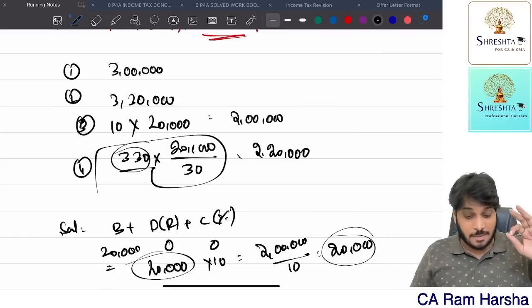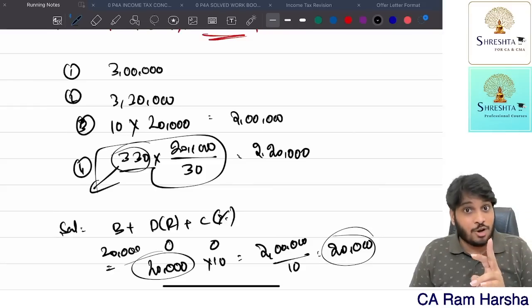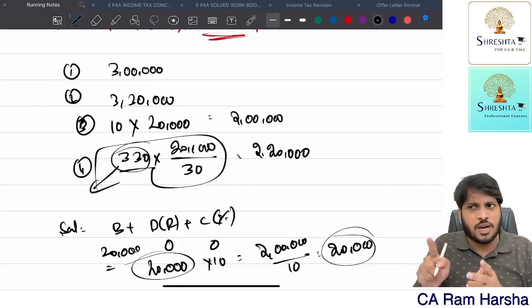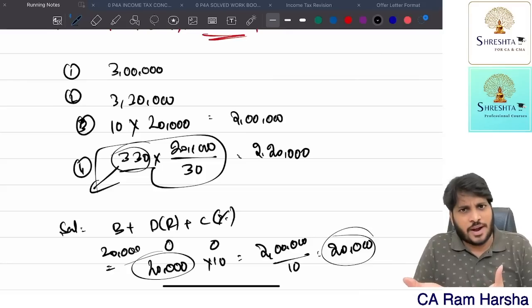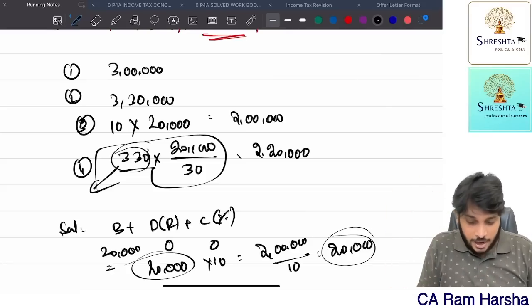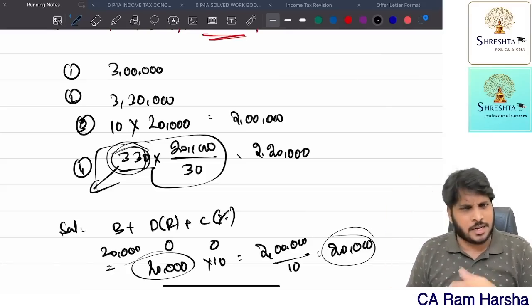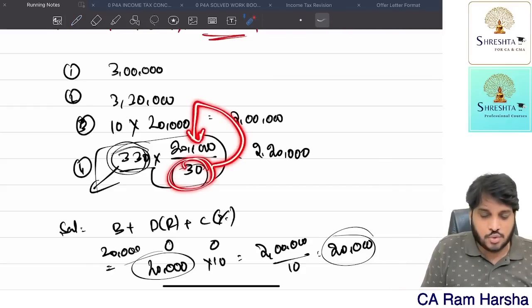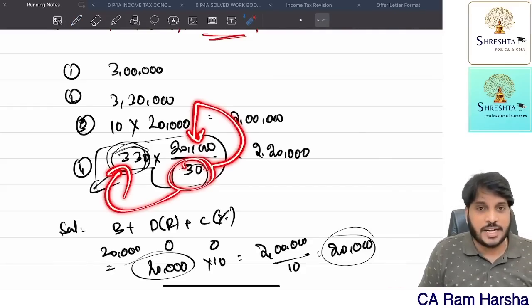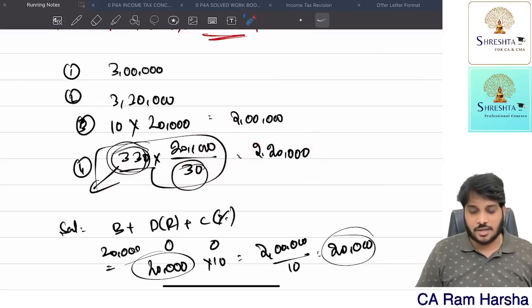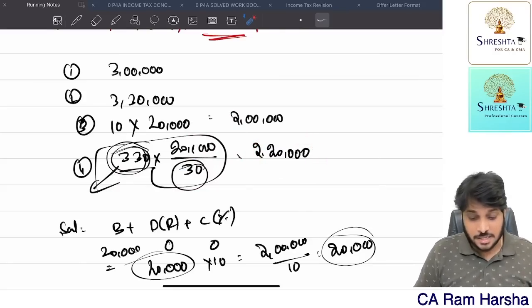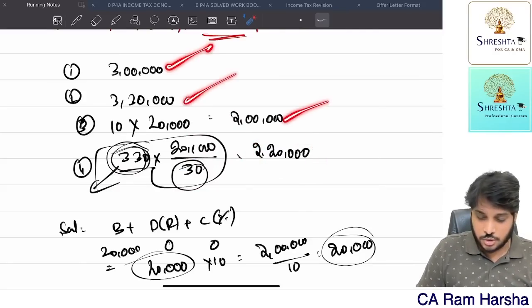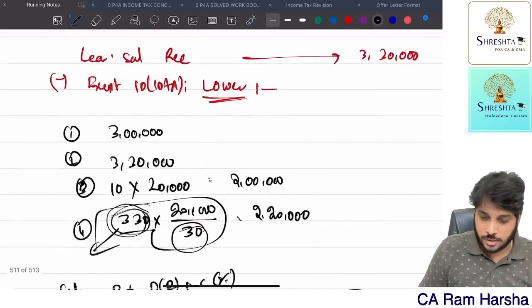Getting the point? Remember, this unutilized value 330 is also computed with the policy of 30 days in a year, which is fine. So with that policy, unutilized leave is 330. No problem. For 30 days you are getting 20,000 salary. For 330 days, what is the salary? 2,20,000. Correct, no? That's it. Now whichever is lower: 3 lakh, 3,30,000, 2,20,000. 2 lakhs is lower.